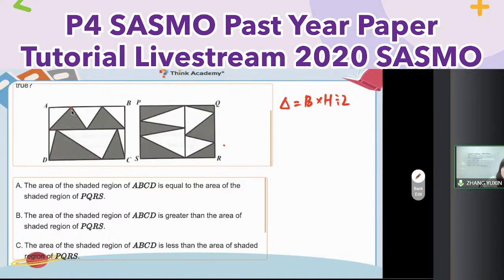How to cut it? We already know in rectangles or squares, a diagonal cuts it into 2 equal parts. The first rectangle, 2 equal parts. Second one, 2 equal parts. This one, 2 equal parts. So in the first row, I already built up 4 rectangles. A diagonal cuts squares and rectangles into 2 equal parts. One more, 2 equal parts, and then 2 equal parts.